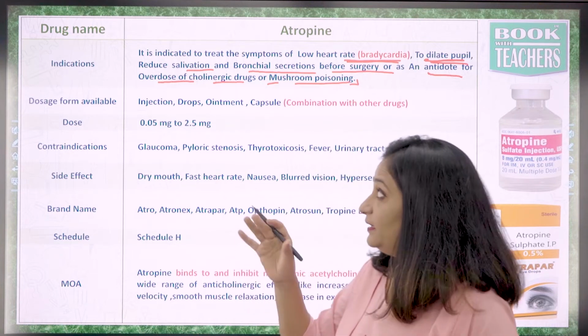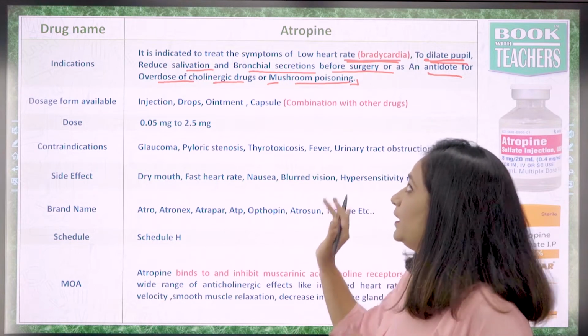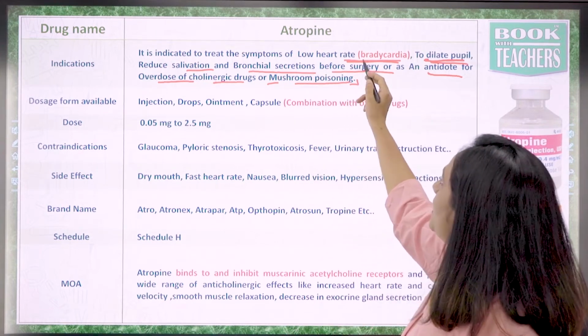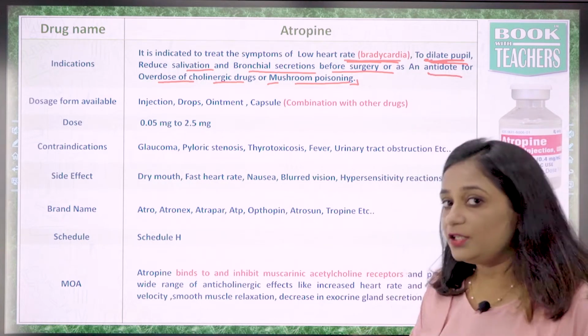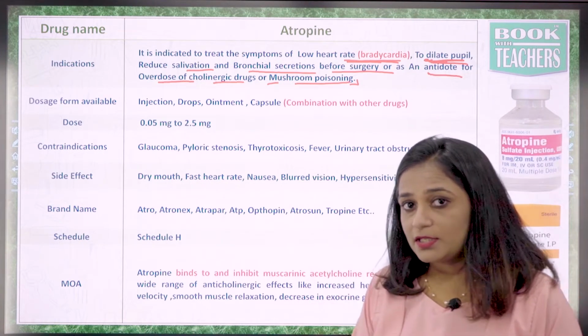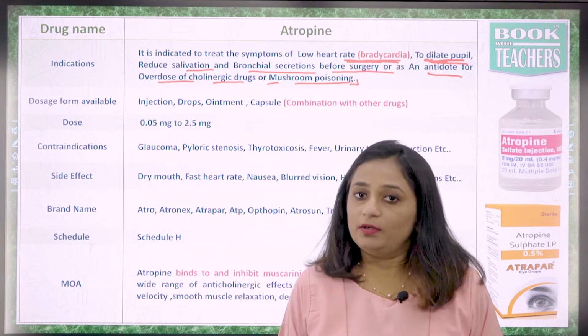So you must have seen there are very different indications available for atropine. First of all, it is for bradycardia, meaning a lower heart rate. It is used for dilation of the pupil before surgery, to stop secretions, and it can be used as an antidote as well.